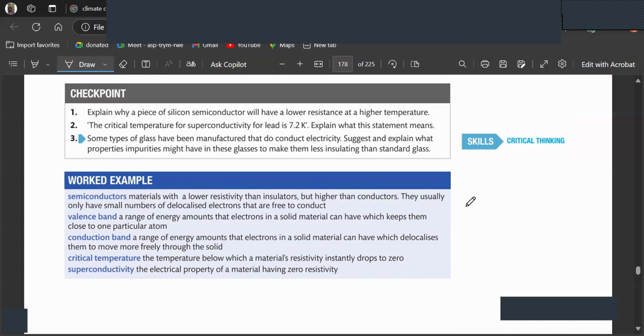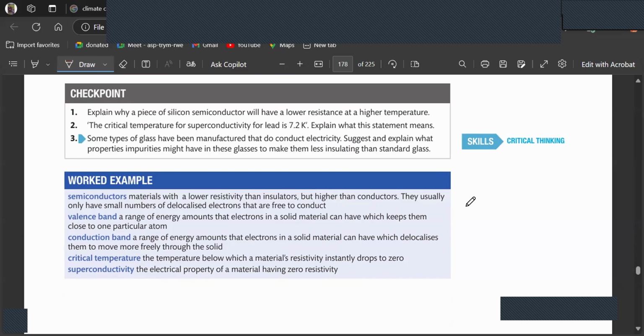They usually have small numbers of delocalized electrons that are free to conduct. Valence band is a range of energy amounts that an electron in a solid material can have, which keeps them close to one particular atom. Conduction band is a range of energy amounts that electrons in a solid material can have, which delocalizes them to move more freely through the solid.